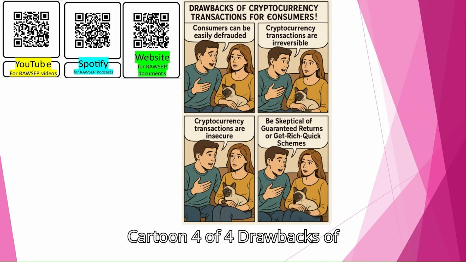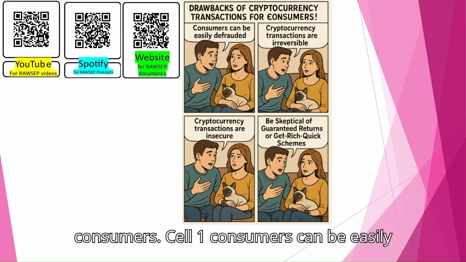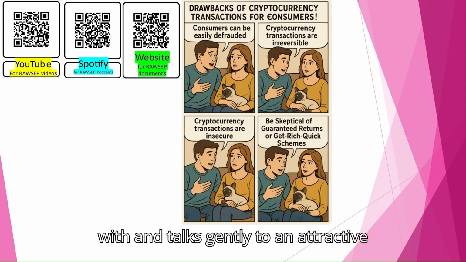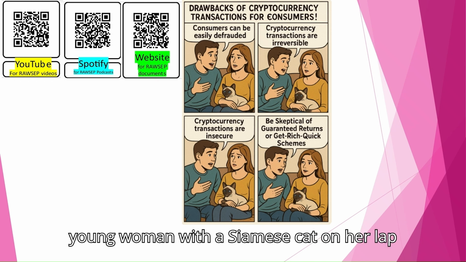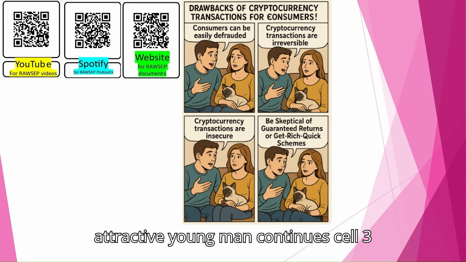Cartoon 4 of 4. Drawbacks of cryptocurrency transactions for consumers. Cell 1. Consumers can be easily defrauded. An attractive young man sits with and talks gently to an attractive young woman with a Siamese cat on her lap on a couch. Cell 2. Cryptocurrency transactions are irreversible. The attractive young man continues.